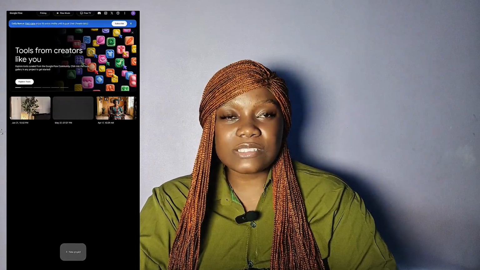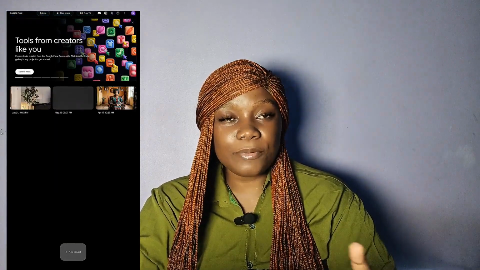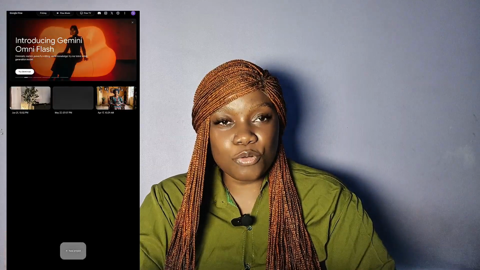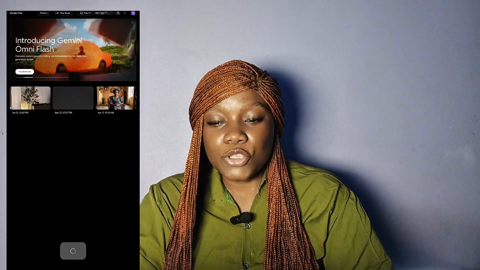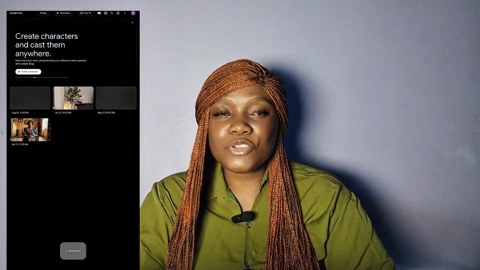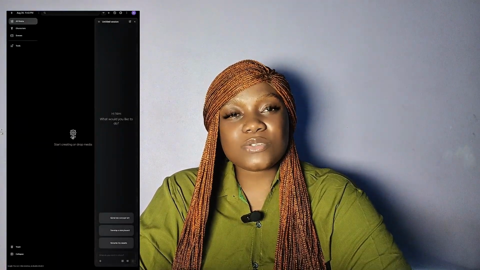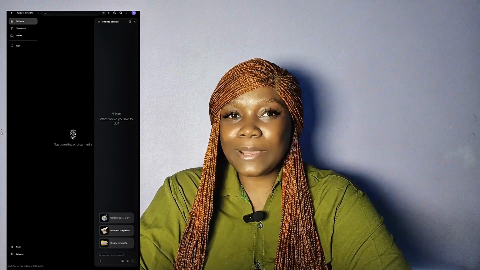But Flow was able to solve that, helping us create video and images. You can create a complete film using Google Flow, and a lot of people don't even use it. I recently watched a movie that was trying to implement AI, but Google Flow wasn't what they used, so I don't know why they did that.